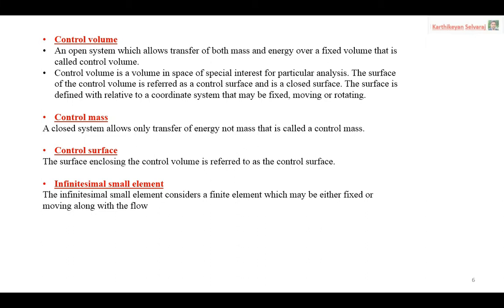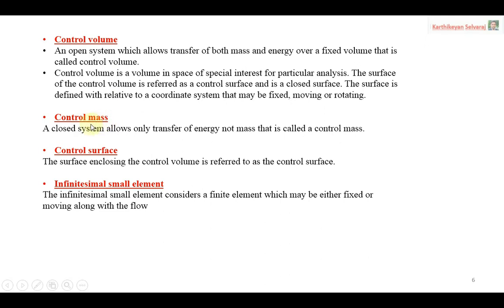The surface of the control volume is referred to as the control surface, and in a closed surface, the surface is defined relative to a coordinate system that may be fixed or movable. Sometimes it may be rotated. So that is the meaning of the control volume. When you are talking about an open system, the system allows transfer of both mass and energy between the system and the surrounding. So in that case, we have some definite volume. That volume is called the control volume.